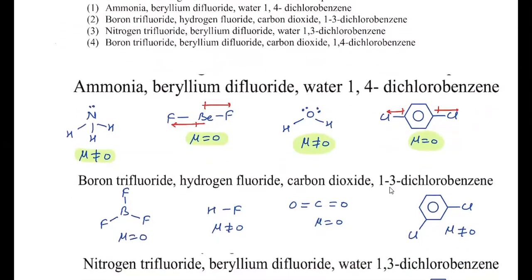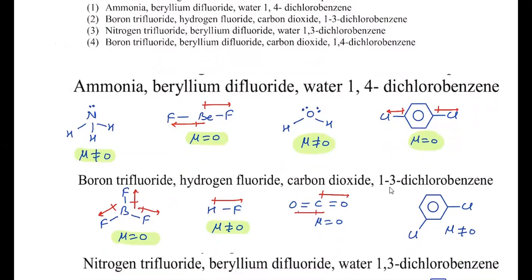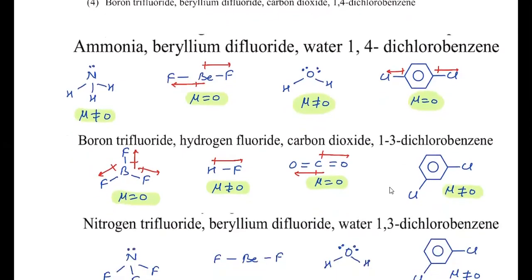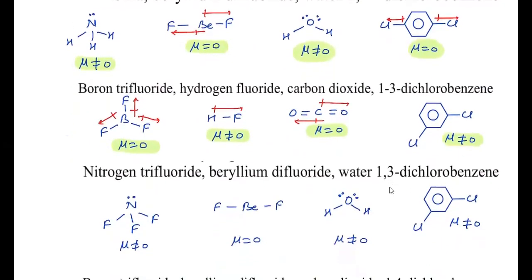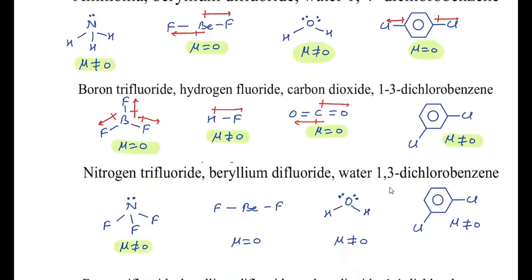Boron trifluoride also has all angles 120 degrees, a symmetrical arrangement. All three vectors will be cancelled, so dipole moment is zero here also. These three vectors will be cancelled. In case of HF, it will be non-zero dipole moment. In case of CO2, again two vectors will be cancelled, so its dipole moment is zero. Then in 1,3-dichlorobenzene, dipole moment is non-zero. Nitrogen trifluoride is again non-zero because it is pyramidal in shape.